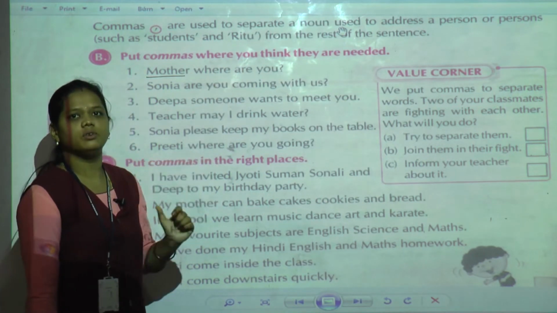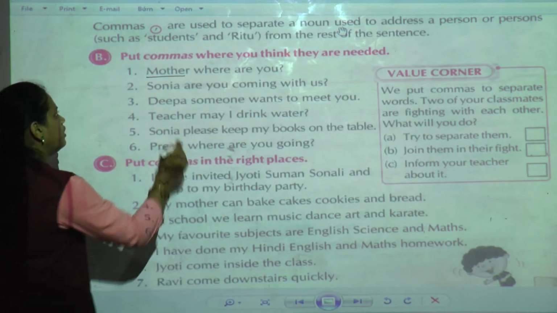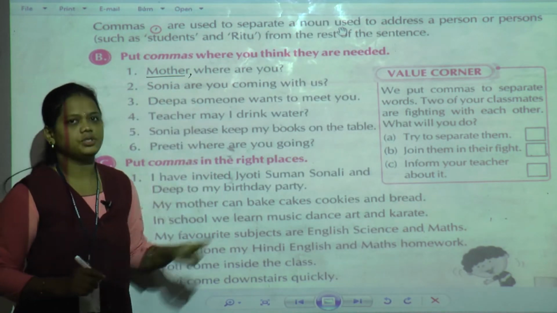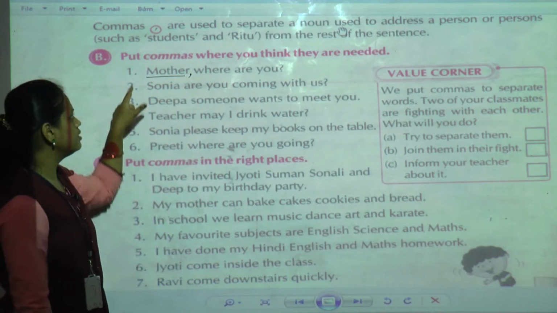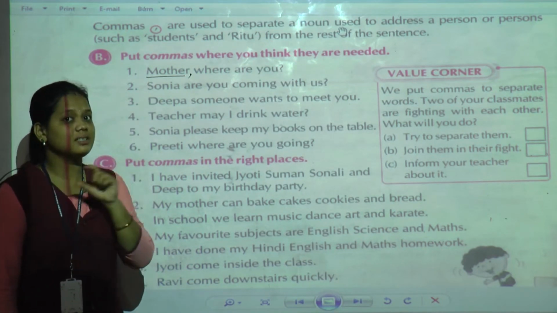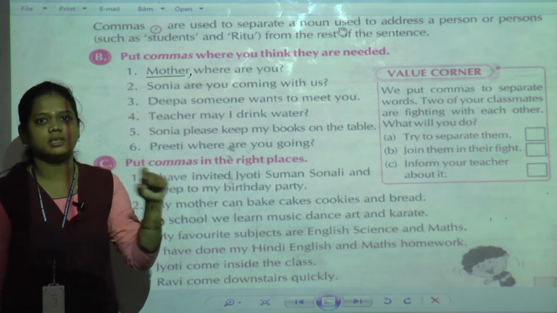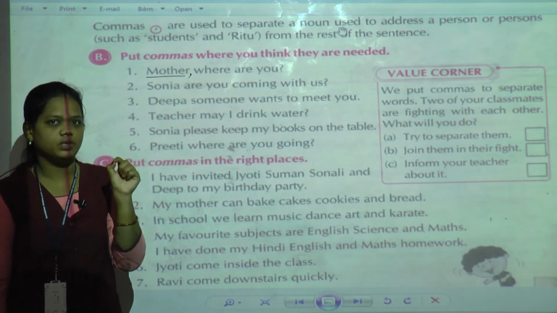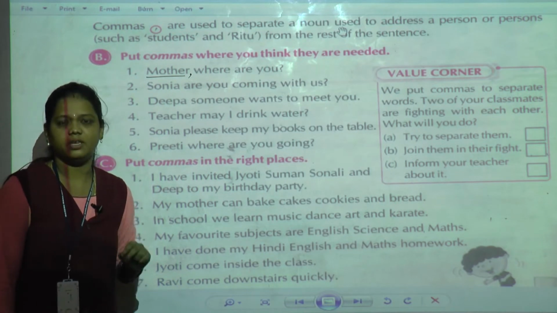Okay, so where do we have to use the comma? After mother. Now the sentence we are going to read is like this. Mother, where are you? See, while pronouncing the sentence, after mother I give a little pause. You can just notice that.